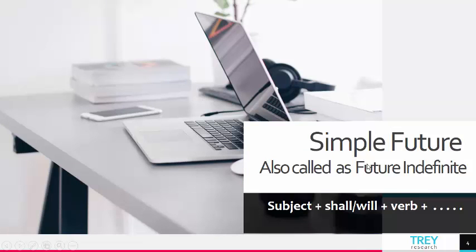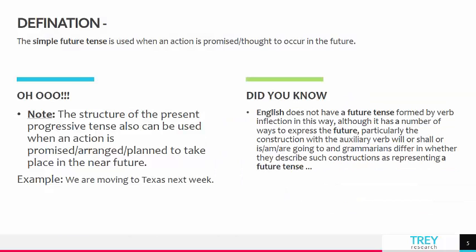So, future tense, a simple future tense. We have various parts of a tense, right? So, one of them being future tense, it is also called a future indefinite. Okay? And here again is subject plus shall, will plus verb, right? And if we talk of the definition of the simple future tense, the simple future tense is used when an action is promised or thought to occur in the future, right?